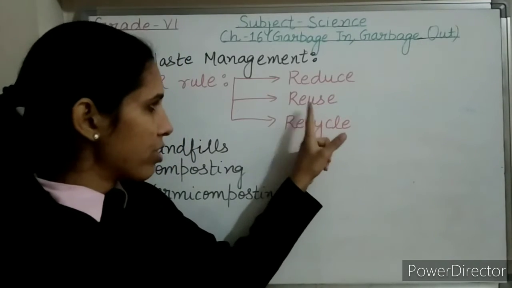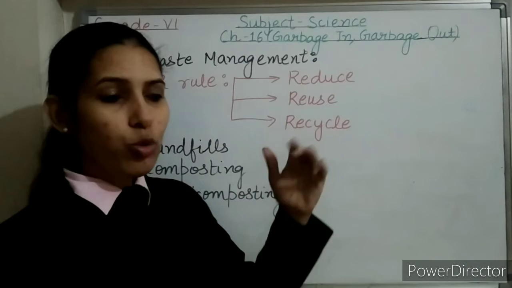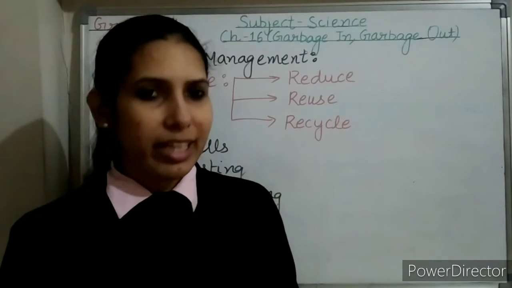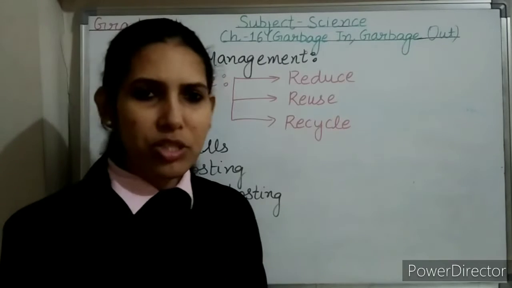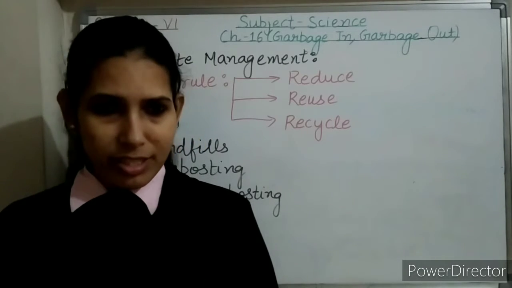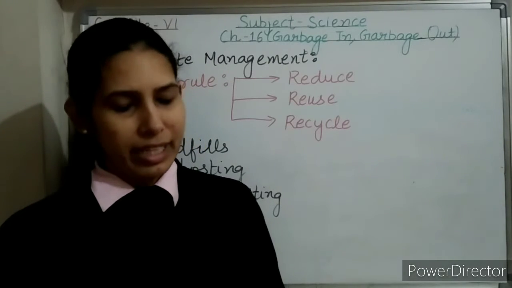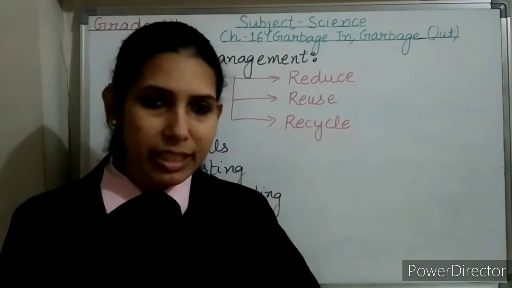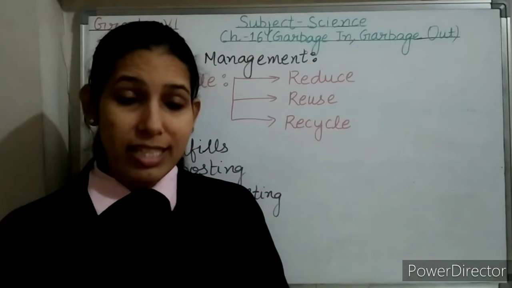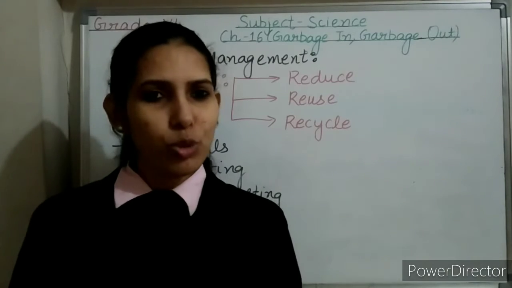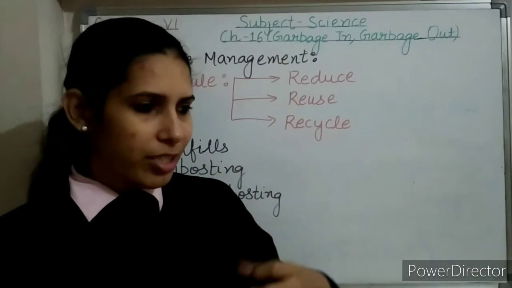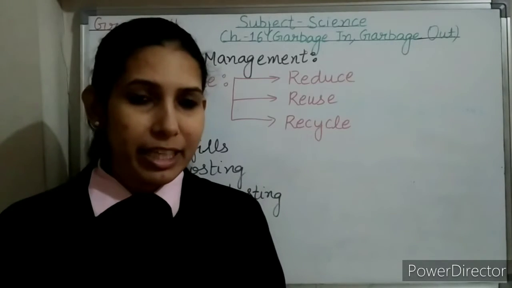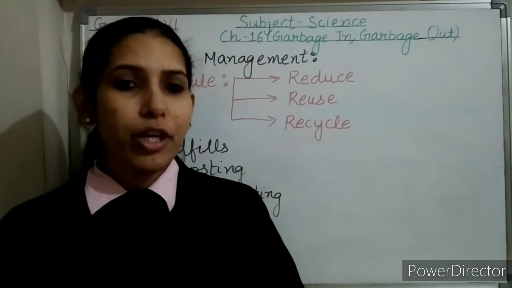If we move on to the next, reuse. Reuse means using any object, any material again and again. Instead of throwing any object as waste, use that again and again. For example, plastic containers, aluminium containers, or glass containers can be used for storage purposes. Similarly, plastic objects, metallic containers, and paper products can be reused.